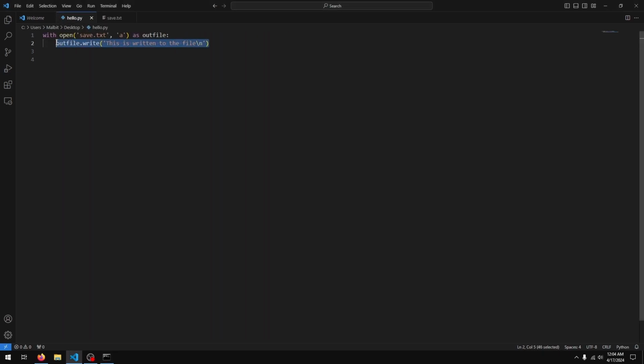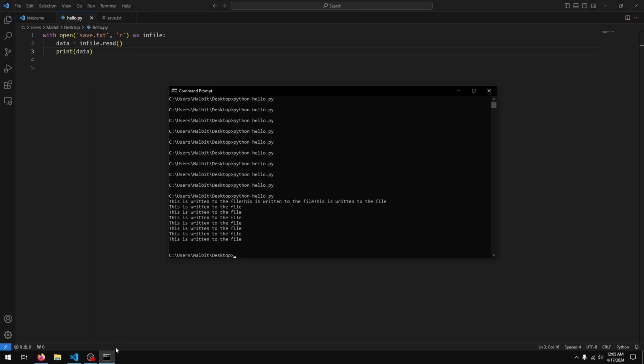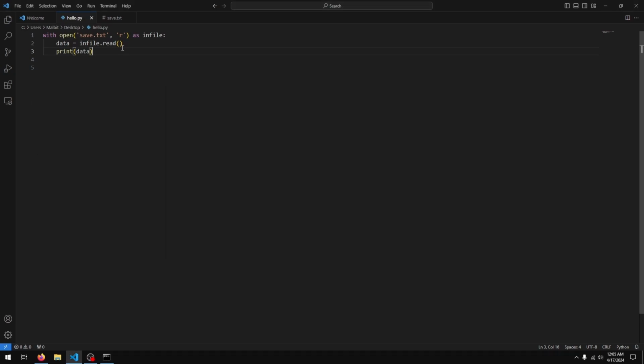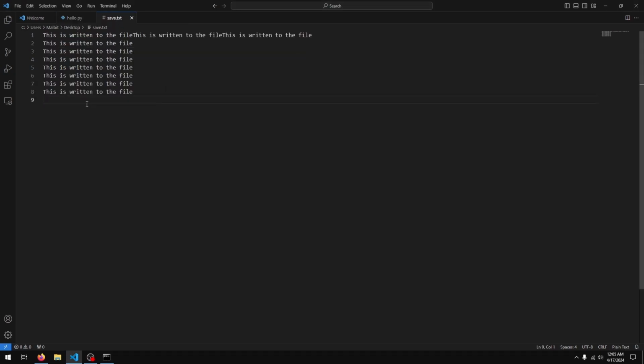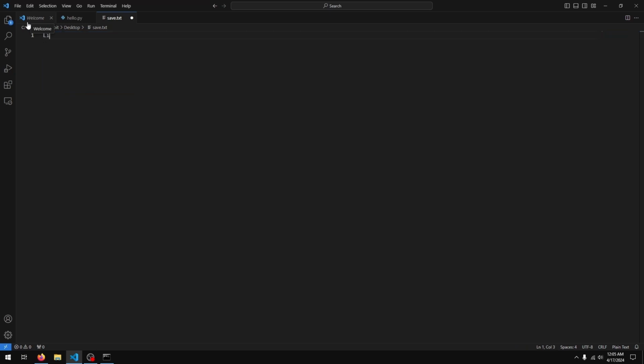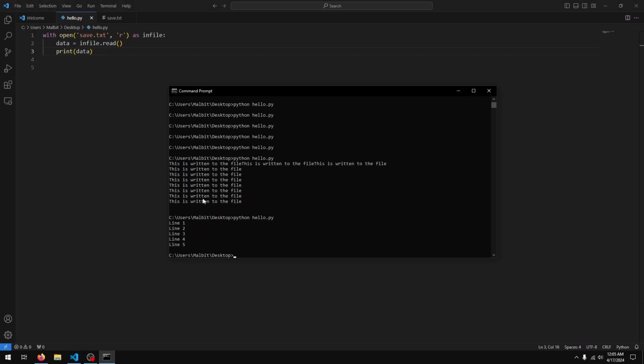Awesome. So I'll just go back to read, call this in file. The first way of reading data we saw was in file.read, which just reads all the data in the file. There we go. Let's try reading the data one line at a time. I'll just rewrite this to say line 1, 2, 3, 4, 5. There we go.